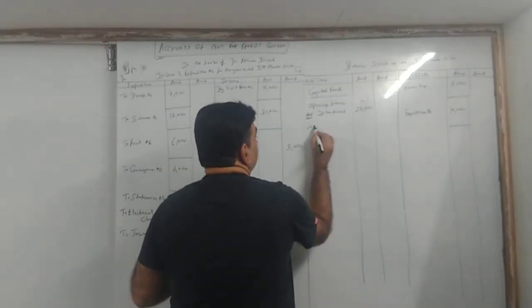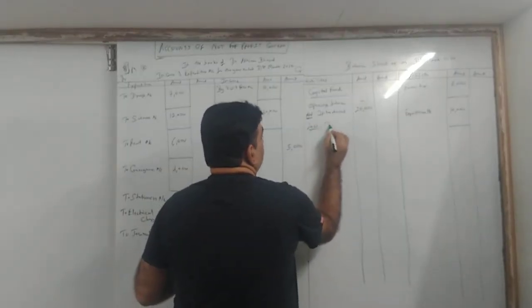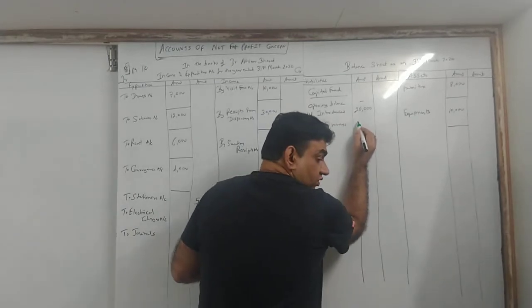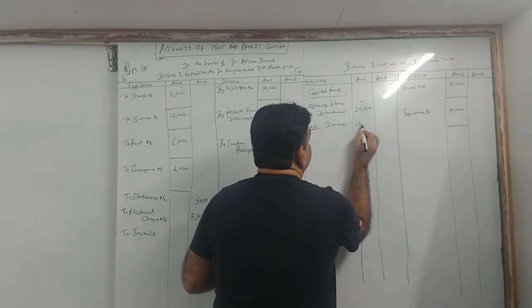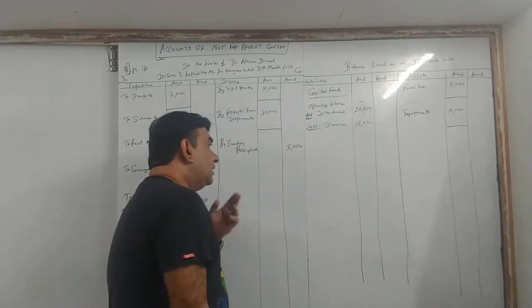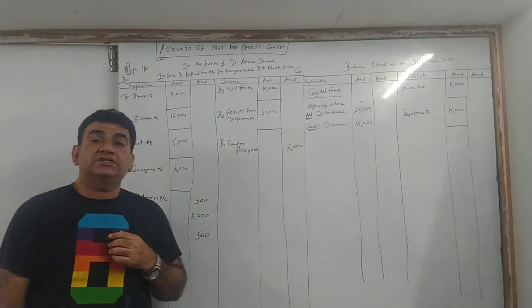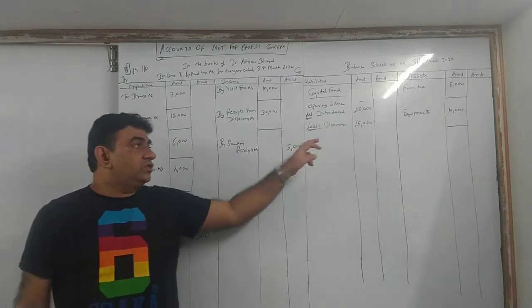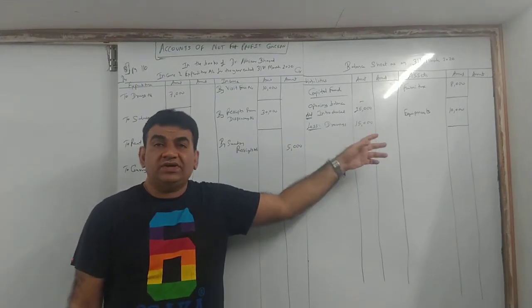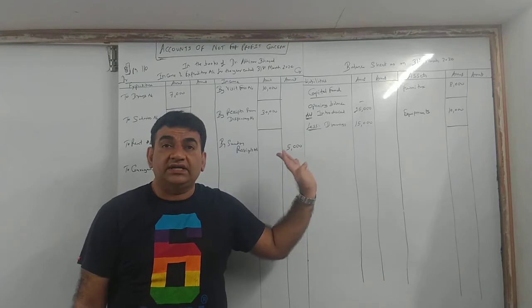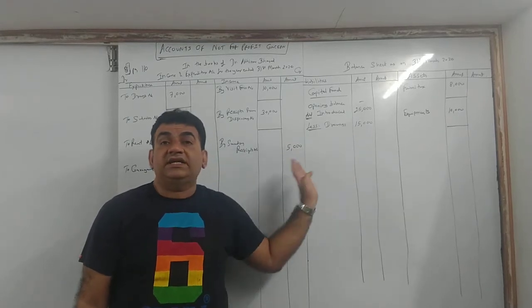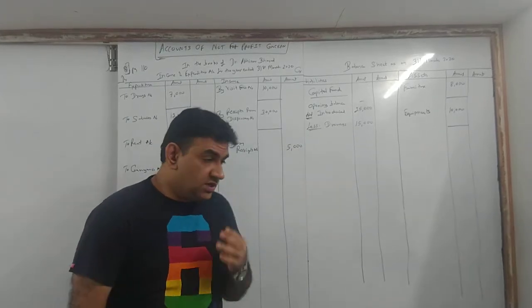So come to capital fund, where you all have written introduce, right there, less drawings, that is 15,000. If you all want, you all can keep the total in the same column, or you can just leave it like that. Don't take it outside, because outside we will take after adjusting the profit or loss.